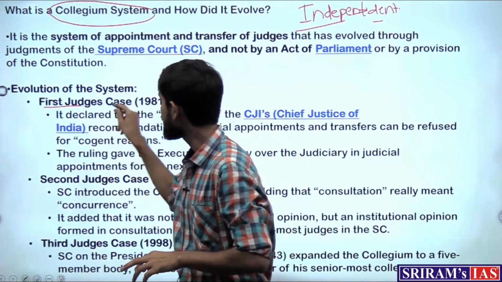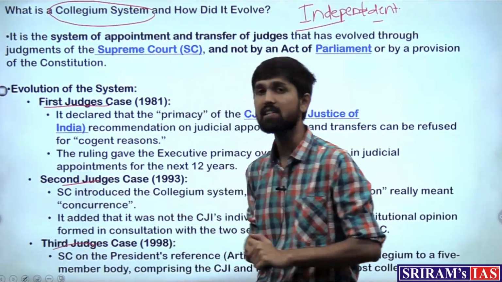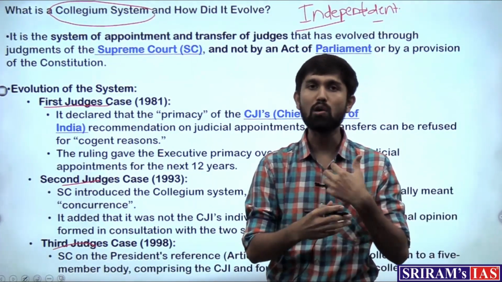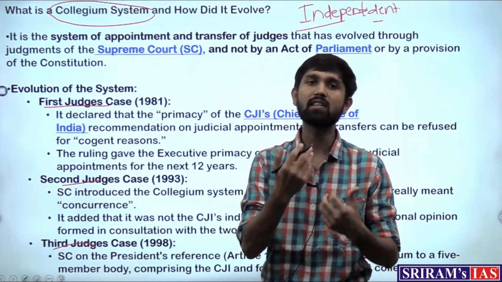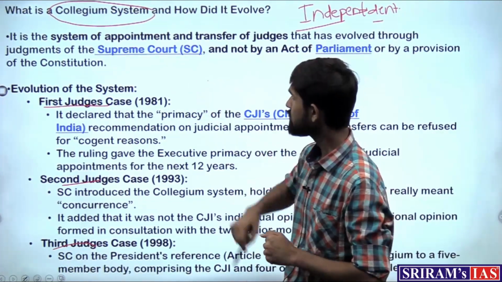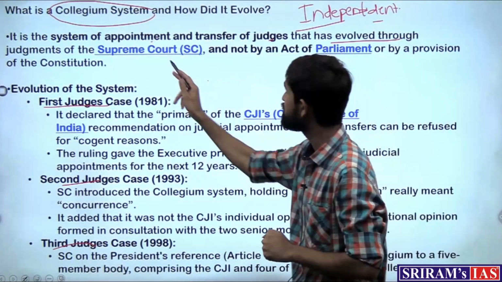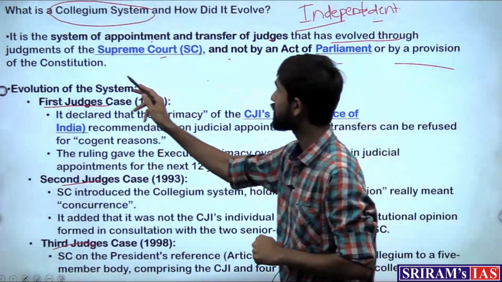There is a case known as first judges case, second judges case, or third judges case. These are basically those cases in which the law or the system of appointment of the judges in High Court and Supreme Court started taking shape. So this system of appointment and transfer of judges has evolved through the judgments of the Supreme Court and not by an act of Parliament or by a provision of the Constitution.